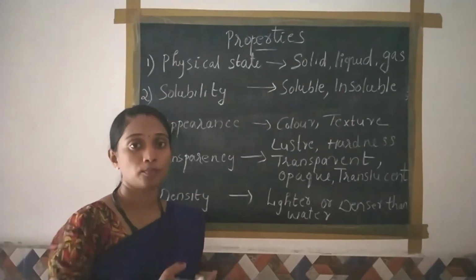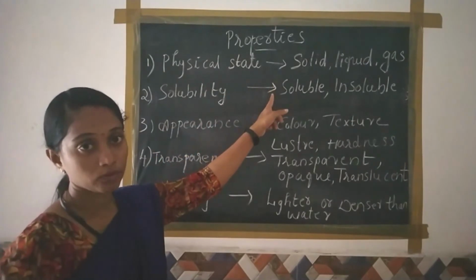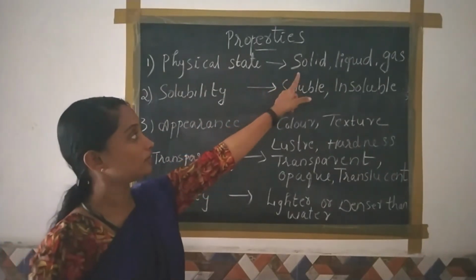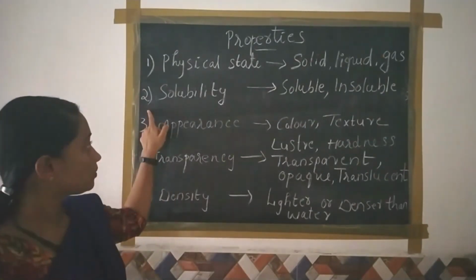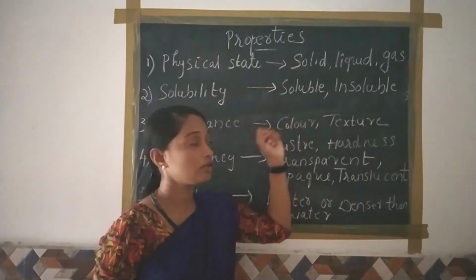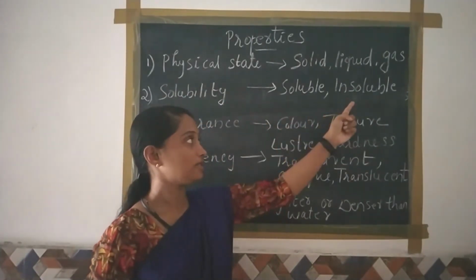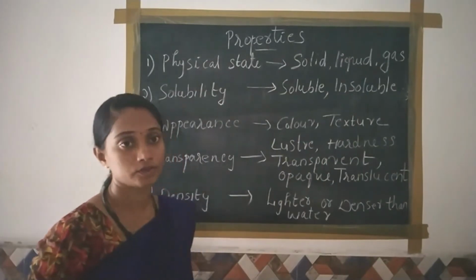Let us revise the properties of material once again. The first property, physical state. The material can be classified as solid state, liquid state and gaseous state. And the second property, solubility. Which materials are soluble in water? It is named as a soluble substance. And which substances are insoluble in water? It is named as an insoluble substance.